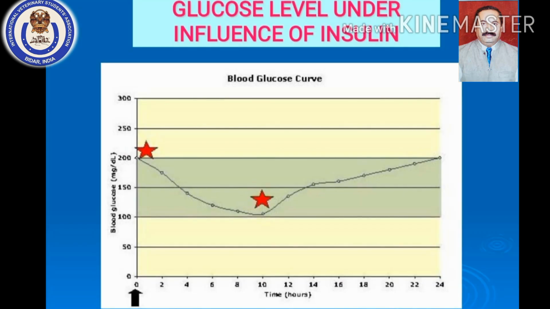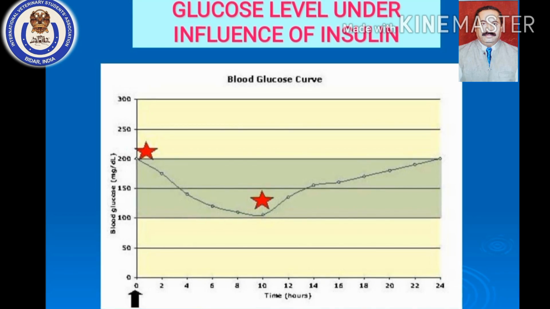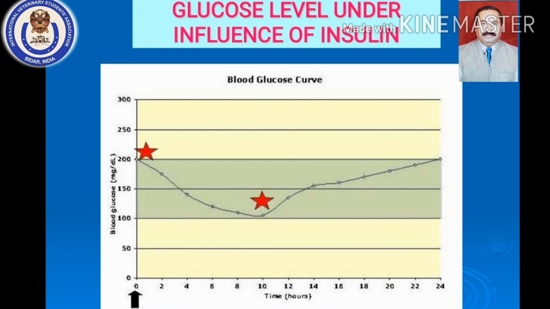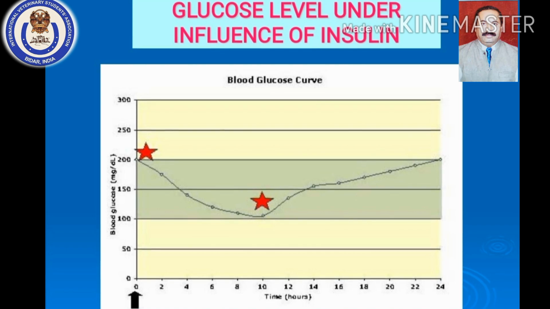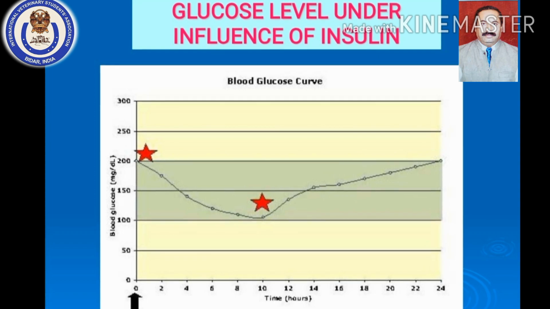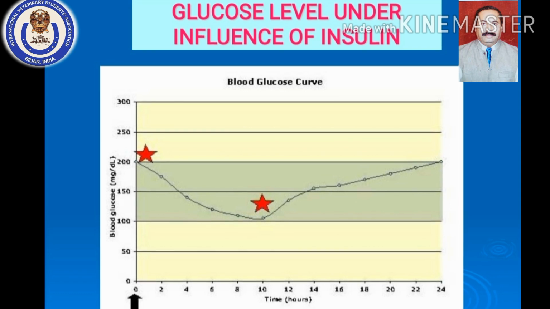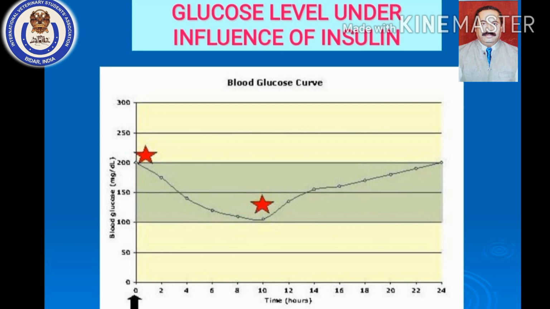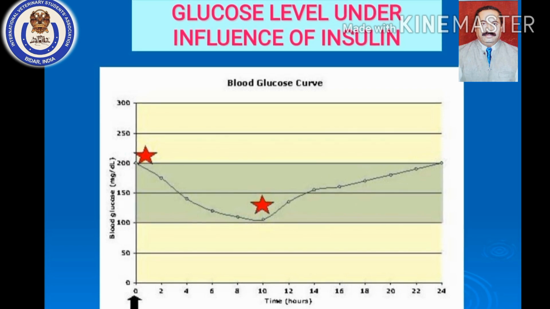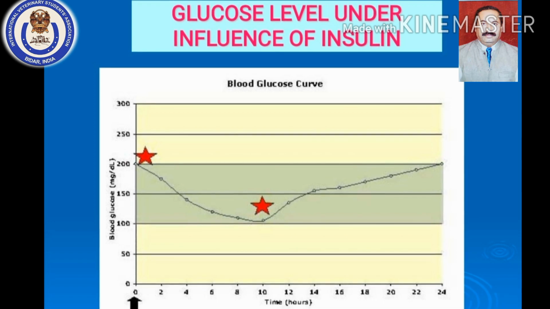Here one small graph is there. You can see here 200 milligram. In the graph you can see how the influence of insulin will be there. 200 milligram will be there in a diabetic dog, because it is already hyperglycemic. You are giving insulin at 0 hour, and rapidly there is a drop in the glucose level.